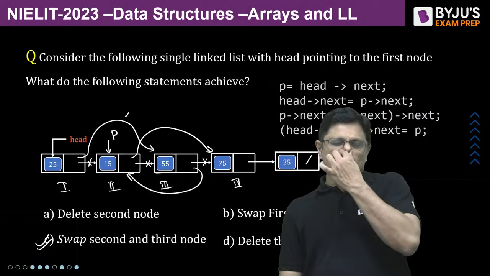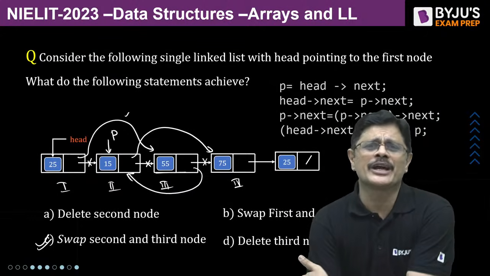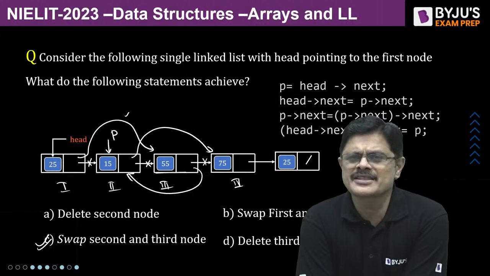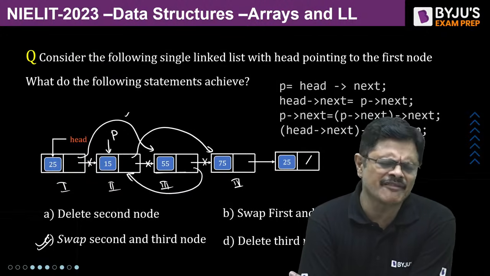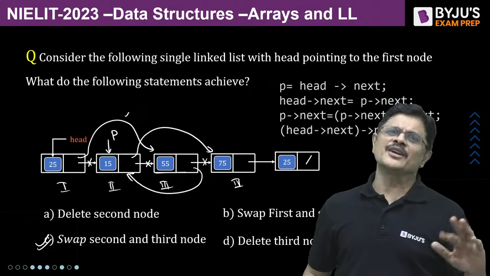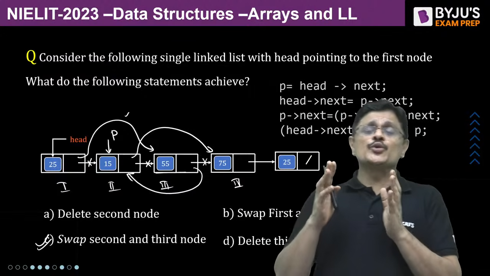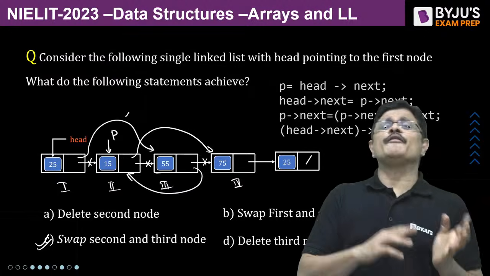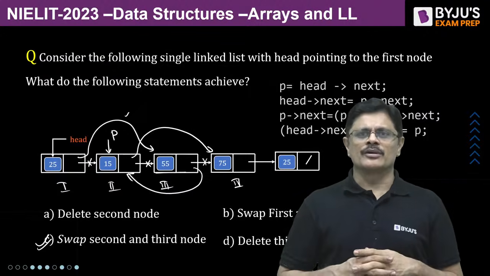For example, for a singly linked list, you can try to remember the time complexities. For a singly linked list, insertion at the first is theta 1, deletion at the first is theta 1, and the remaining are all theta n. But if he says, if I have a pointer to the previous node of a node to be deleted, in how much time can you delete that node?